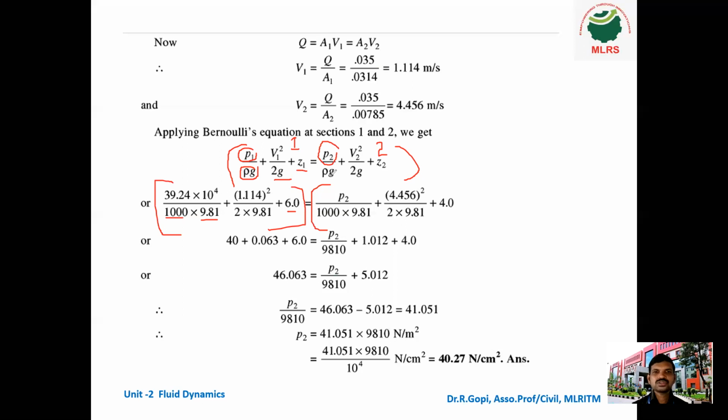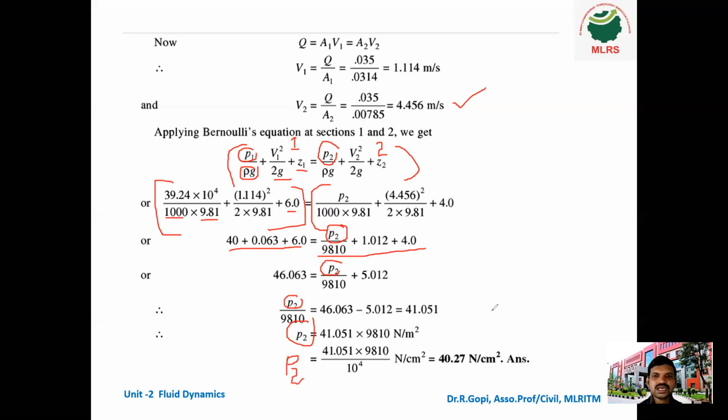Now substitute rho g, 1000 into 9.81. Next V2 square. V2 square here is 4.4456 square divided by 2g, 2 into 9.81, plus Z2. What is Z2? Z2 is 4 meter. So this is your left hand side, this is your right hand side. So equate both the values. Finally, the unknown value P2 we can easily get. So this is your P2 value.